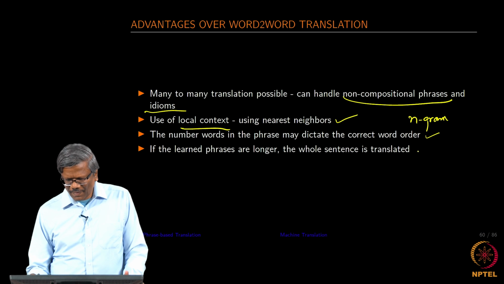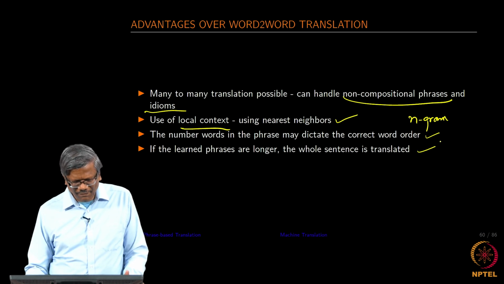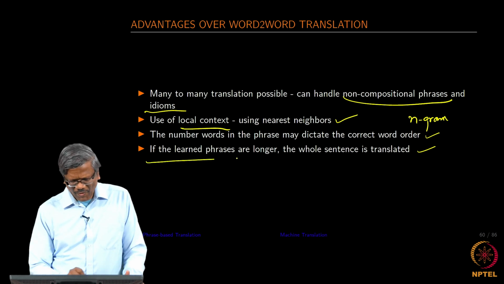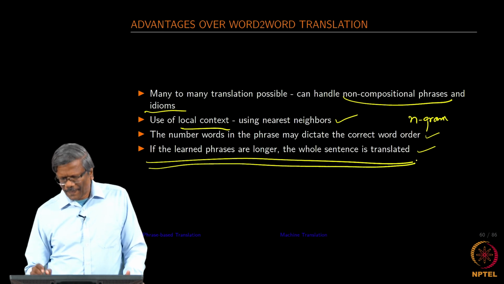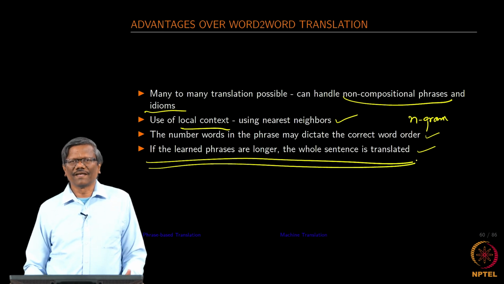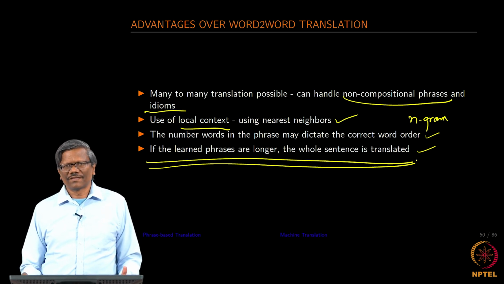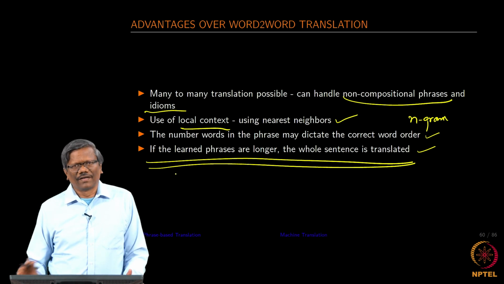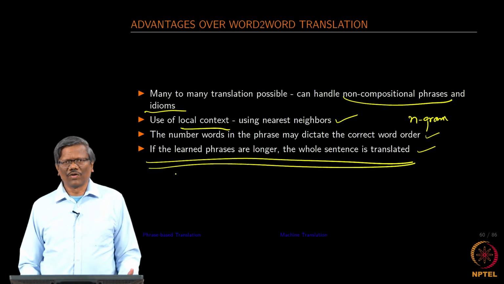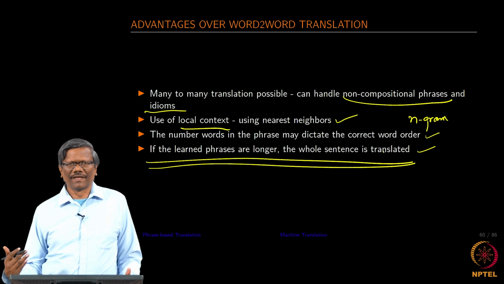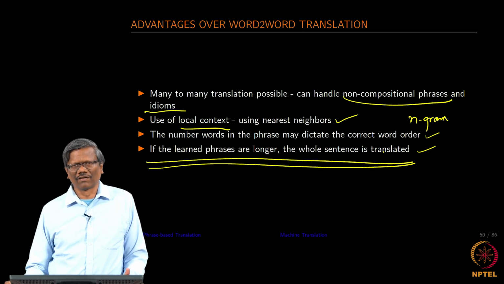And then if you have learned phrases which are longer, the whole sentence could be translated. This is proven to be right in some cases when the sentence is very short, but when the sentences are longer and when the phrases are almost equal to the size of the sentence, the translation is not really improving better than, let us say, a 3 word phrase or 4 word phrase.